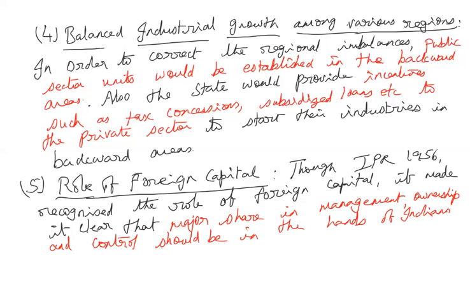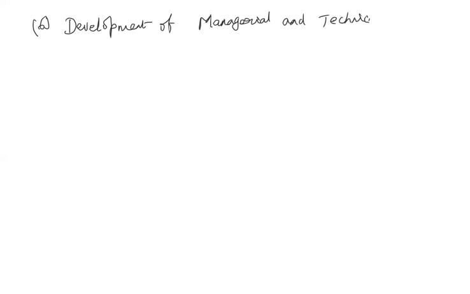And then the next feature, the sixth one, is the development of managerial and technical cadre. So we are talking about heavy industries which require sophisticated technology. So for that, efficient technical manpower is required.